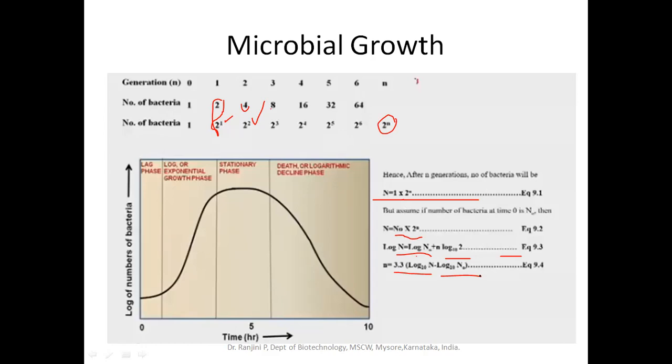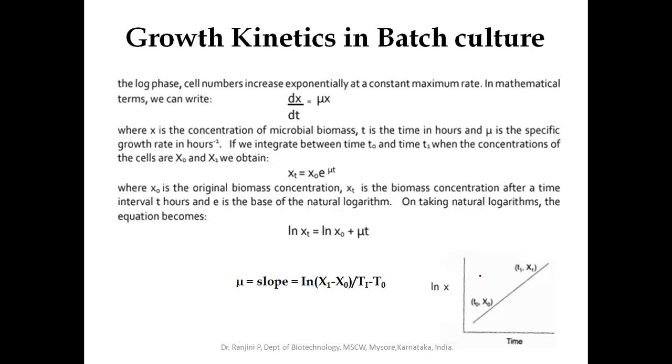In batch culture, in log phase, cell number increases exponentially at a constant maximum rate. In mathematical terms, this can be represented as dx/dt = mu x, where x is the concentration of microbial biomass, t is the time in hours or minutes, and mu is the specific growth rate in per hour.